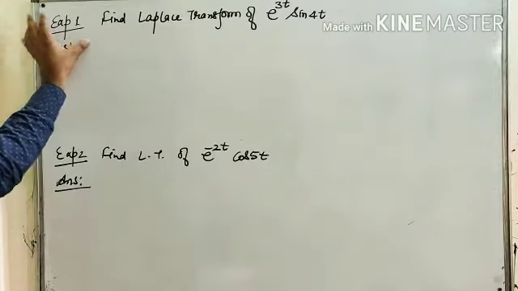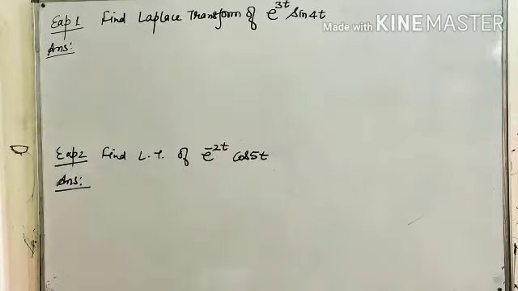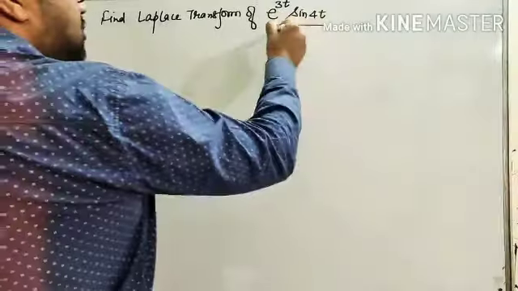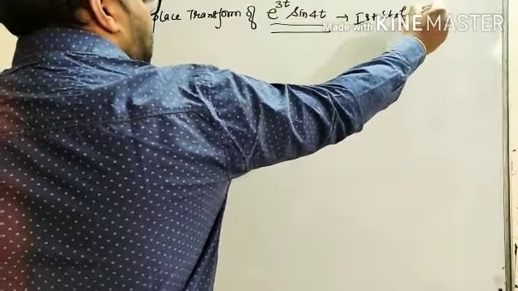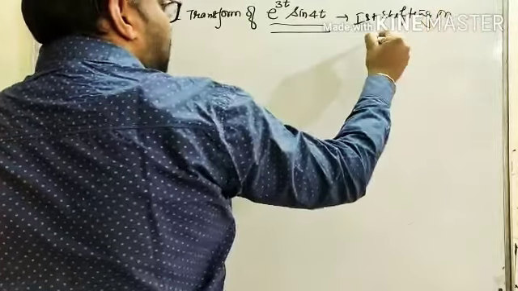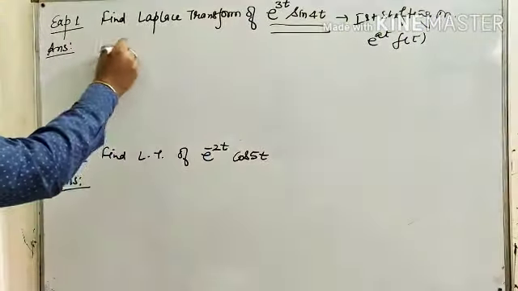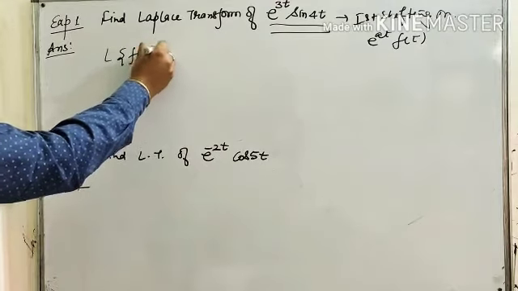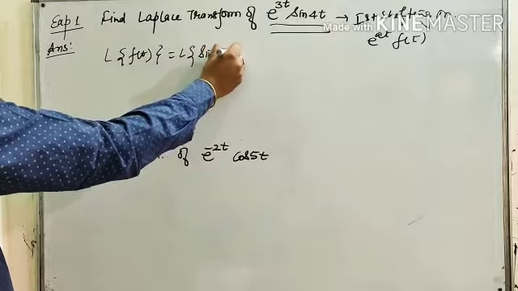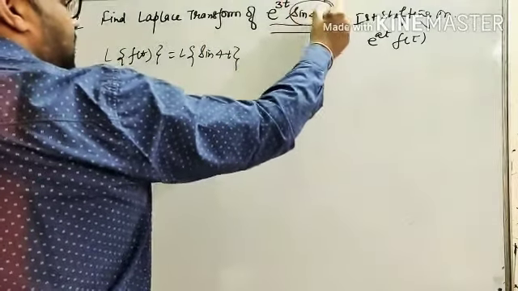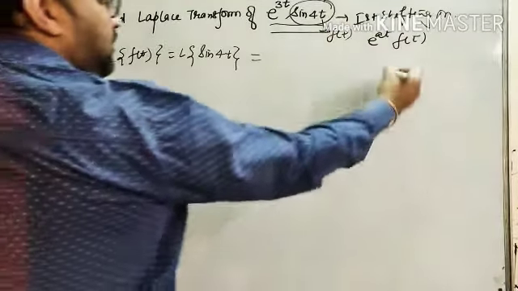First question is, find Laplace transformation of e raised to power 3t sin 4t. So this is based on the first shifting theorem, because this is in the form of e raised to power at into f(t). So first we have to find Laplace transformation of f(t), that is Laplace transformation of sin 4t, because we let it be f(t). So what is the Laplace transformation of sin 4t?